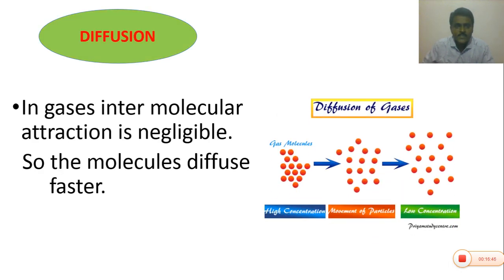In gases, the intermolecular attraction is negligible or very minimal. So the molecules diffuse fast. The rate of diffusion is greater in gases when compared to liquids, and the rate of transport is greater in liquids compared to solids. Among solids, liquids and gases, the rate of diffusion is highest in gases. Gas molecules diffuse until equilibrium is reached.